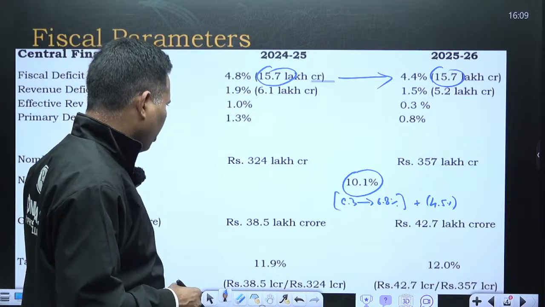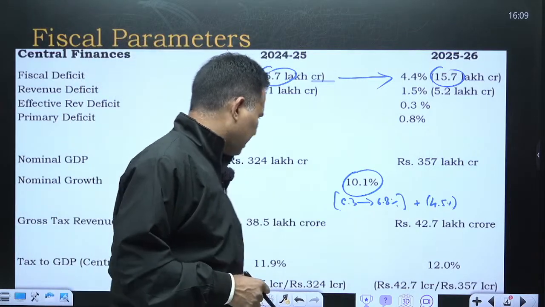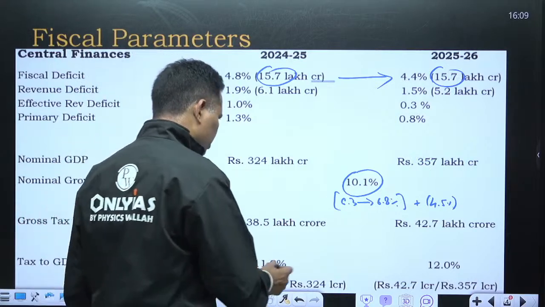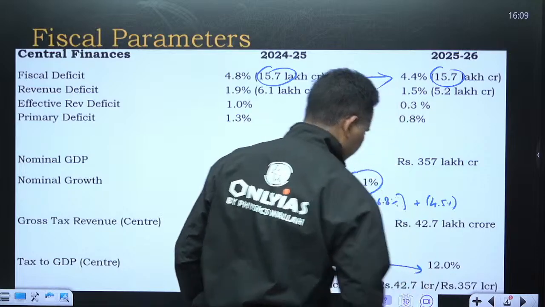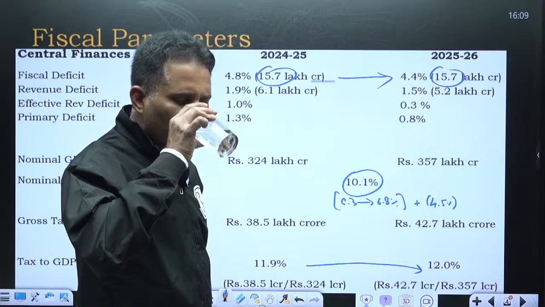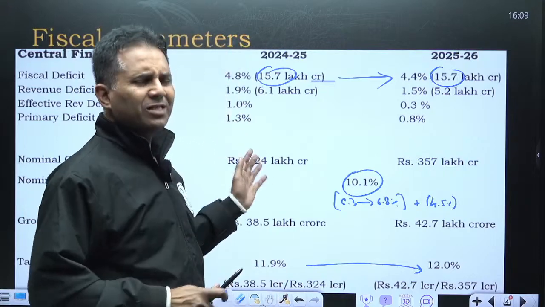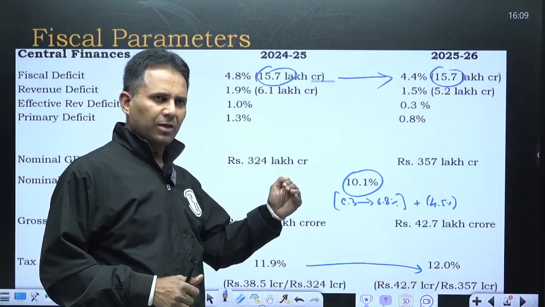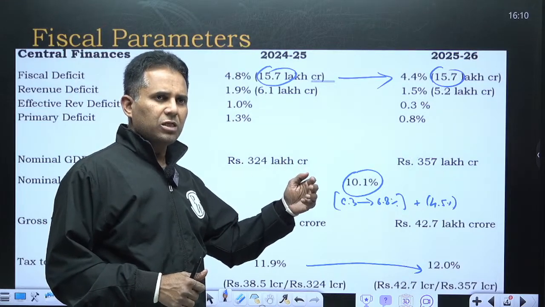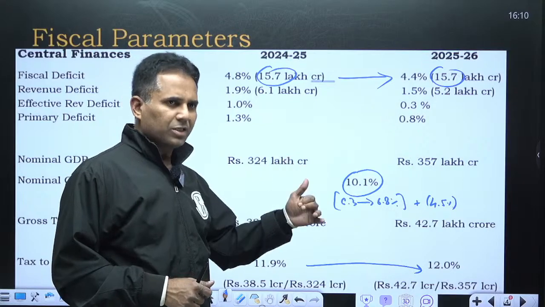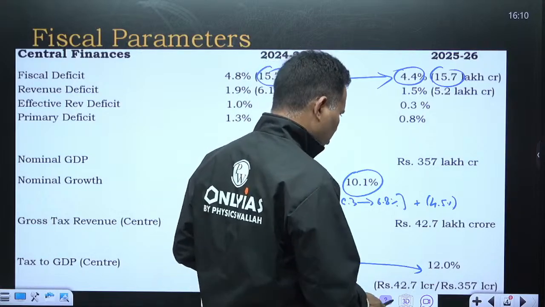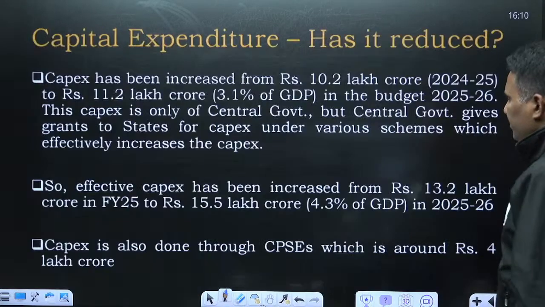Now the gross tax revenue has again increased, and the tax to GDP ratio, a very important factor, is going to increase to 12%. So all the parameters are increasing. The government has kept the borrowing the same. Since the government has kept the absolute borrowing the same because of fiscal consolidation, as a percentage, the borrowing has reduced. Okay. Now moving to the next slide.